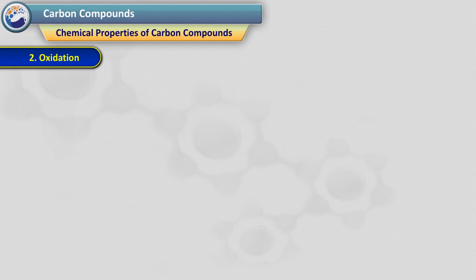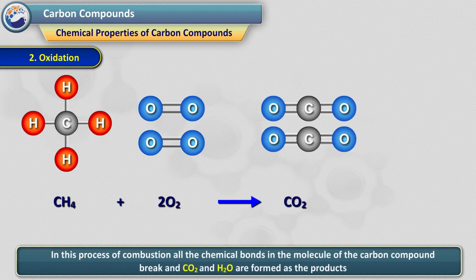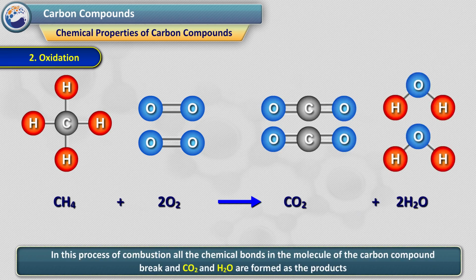2. Oxidation. Carbon compounds start burning by combining easily with oxygen in the air when ignited in air. In this process of combustion, all the chemical bonds in the molecule of the carbon compound break and CO2 and H2O are formed as the products.